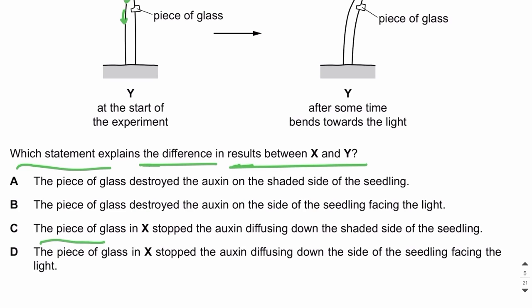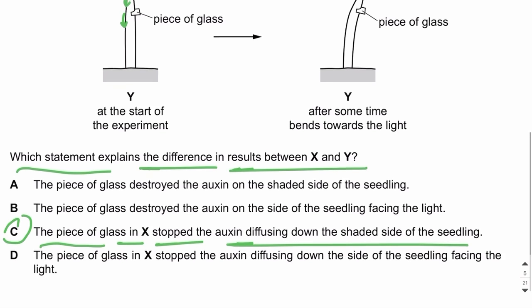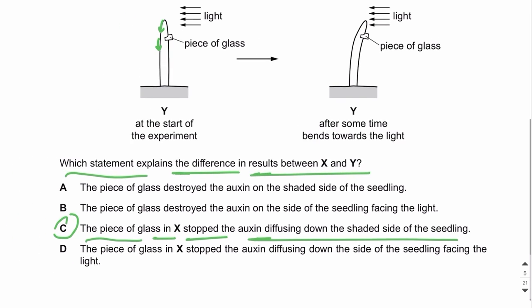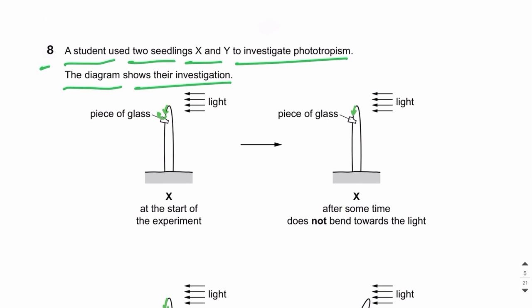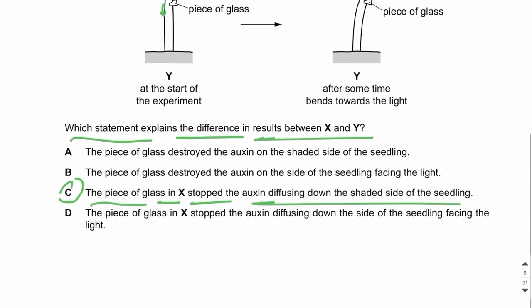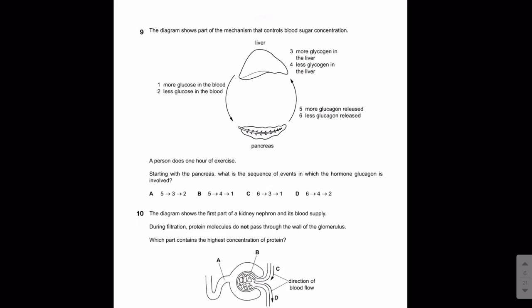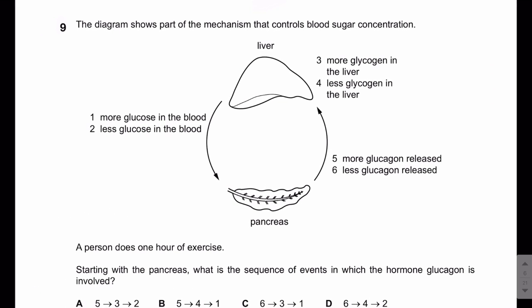The piece of glass in X stopped the auxin diffusing down the shaded side of the seedling. This piece of glass is preventing the auxins from diffusing downwards, right? And that's why the seedling is not bending towards light. The answer is C. Let's move on to the next MCQ, MCQ number 9.